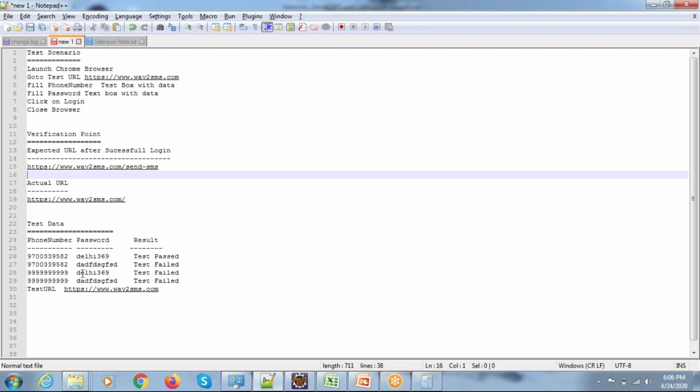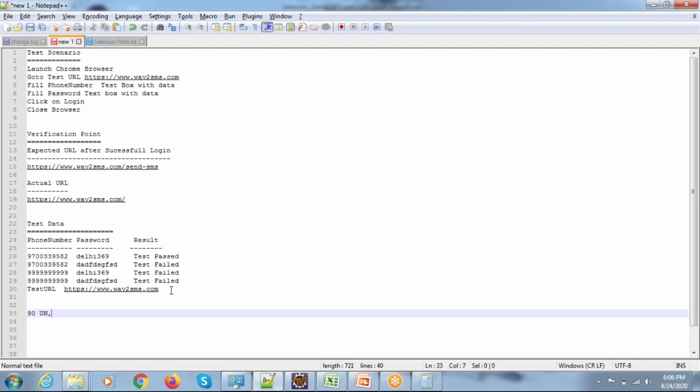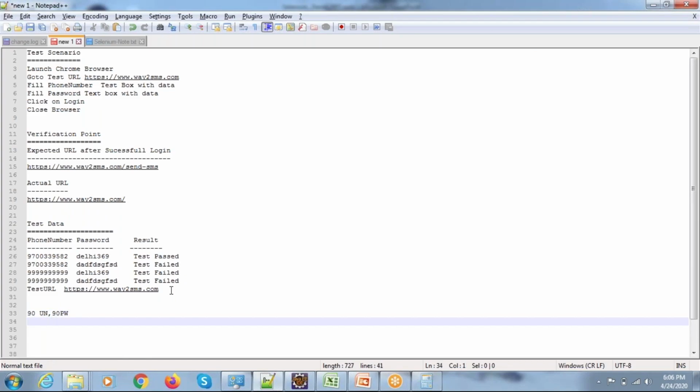Let's say you are having 90 usernames and 90 passwords. So it means you have to launch the browser 90 times. You need to pass the URL 90 times. You need to fill the text box of username and password. You need to click on the login button 90 times. 90 times you need to log out, 90 times you need to close the browser.